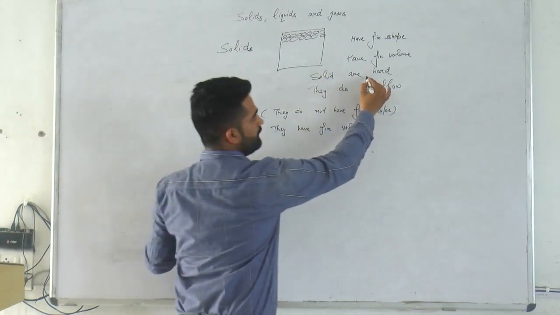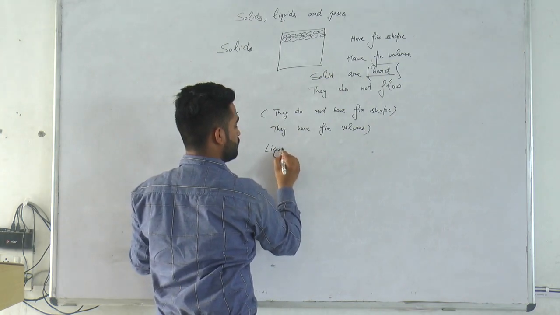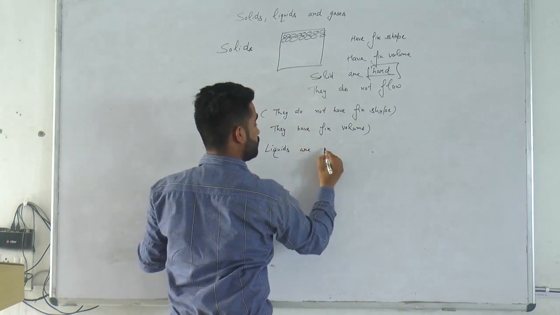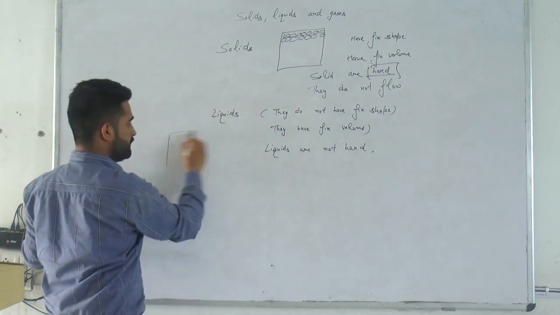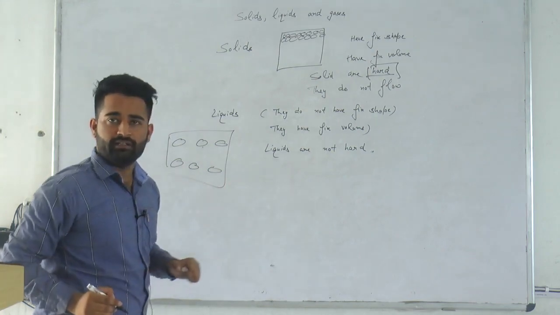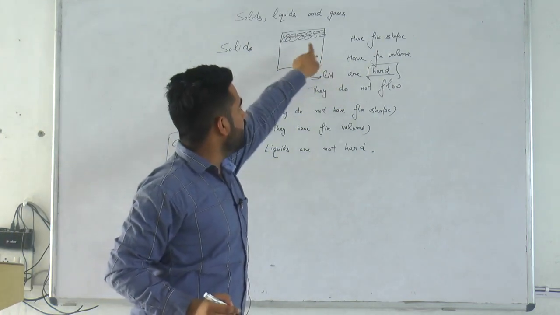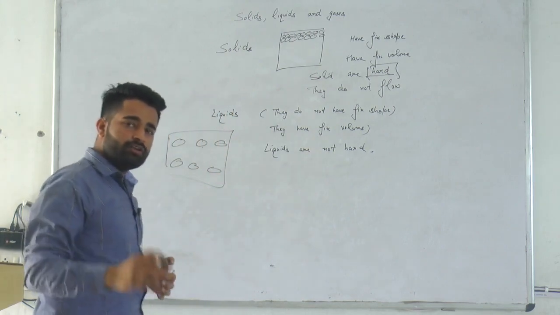Third, solids are hard, but liquids are not hard. Why are liquids not hard? Because their particles are loosely packed. In solids, particles are very tightly packed. In liquids, particles are not tightly packed.